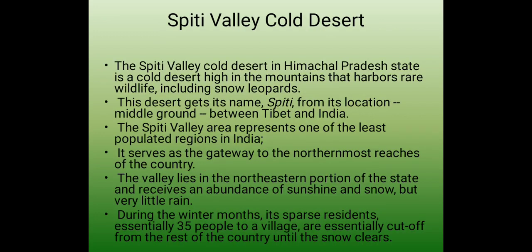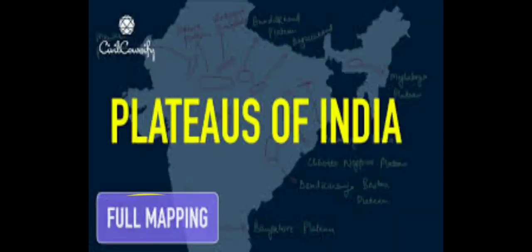The Spiti Valley cold desert in Himachal Pradesh state is a cold desert high in the mountains that harbors rare wildlife, including snow leopards. This desert gets its name Spiti from its location, middle ground between Tibet and India. The Spiti Valley area represents one of the least populated regions in India.